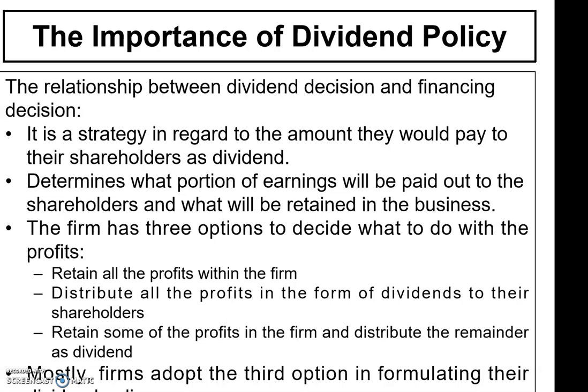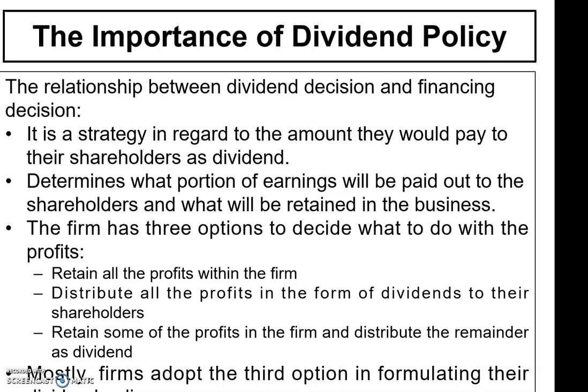And the firm actually has three options to decide what to do with the net profit. So it's either the company retains all the profit within the firm and no dividends are paid to the shareholders, right? And then distribute all the profits in the form of dividend to their shareholders. That means there's no profit retained within the firm for future use.